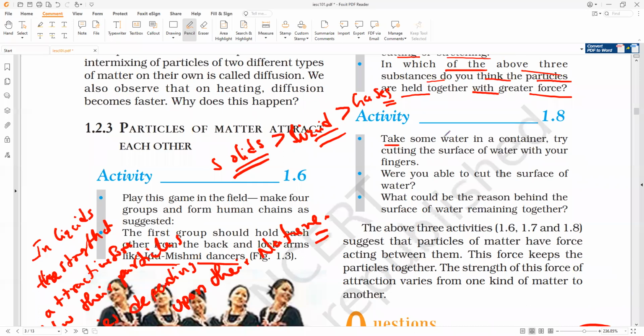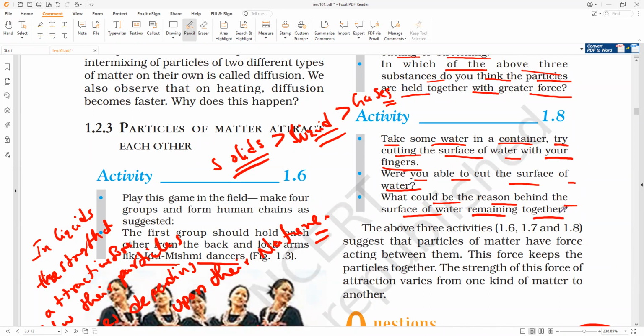Okay, so now take some water in a container. Try cutting the surface of water with your fingers. Is it possible? No, sir. Were you able to cut the surface of water? Now what could be the reason behind the surface of water remaining together? The surface of water has force of attraction.